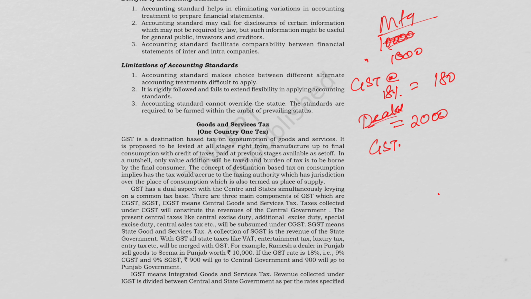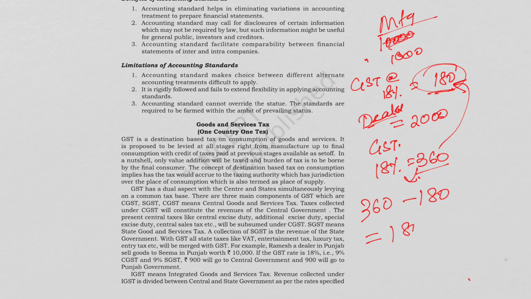So the GST would be 18%, that is rupees 360. So now this dealer he has paid this GST 180 rupees, so he can deduct the 180 rupees already paid. So basically, out of this 360, he has already paid 180, so extra he has to pay 180 only.